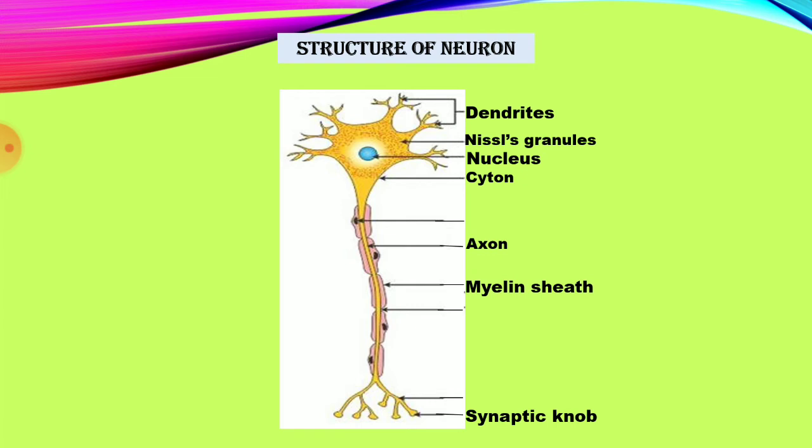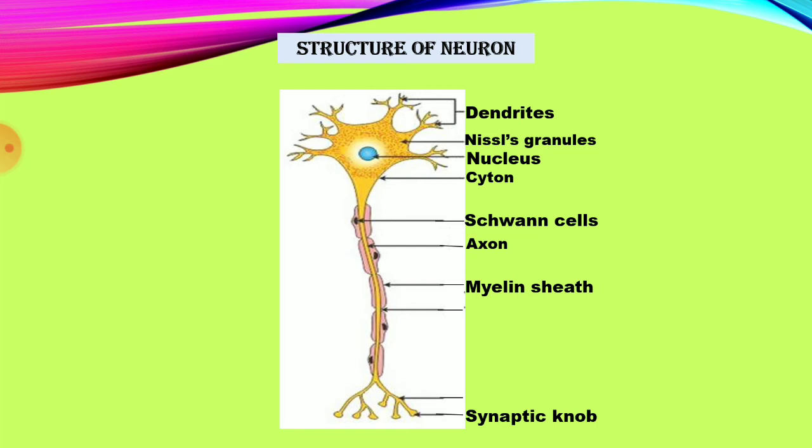That is covered by one cover, which is called the myelin sheath, which has a further cover layer, that is Schwann cells. Schwann cells are otherwise called neurilemma.